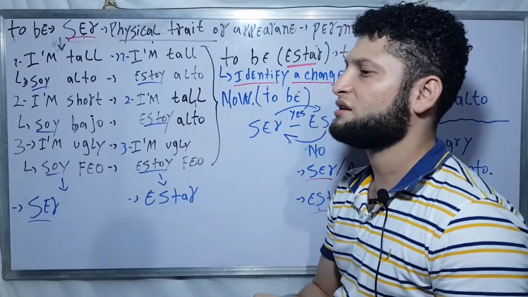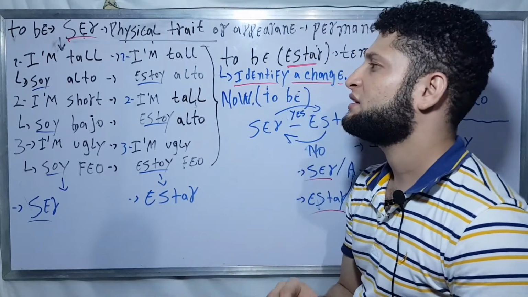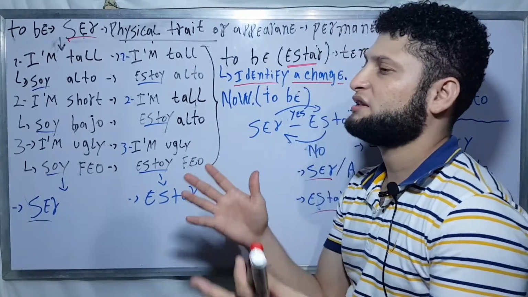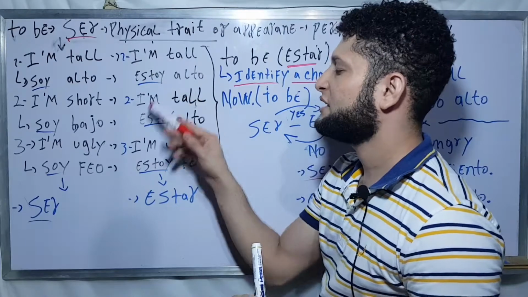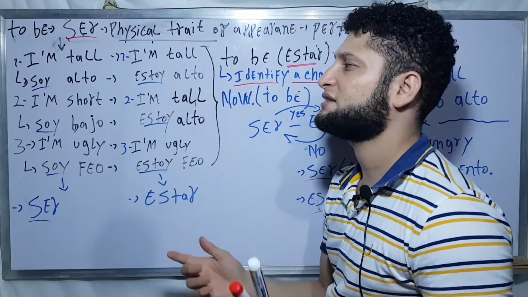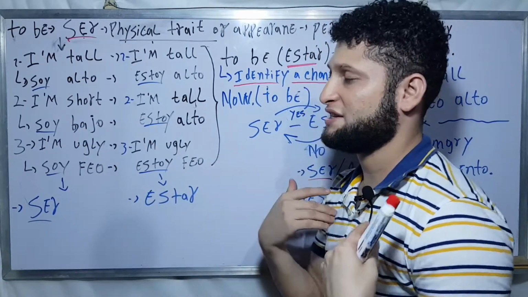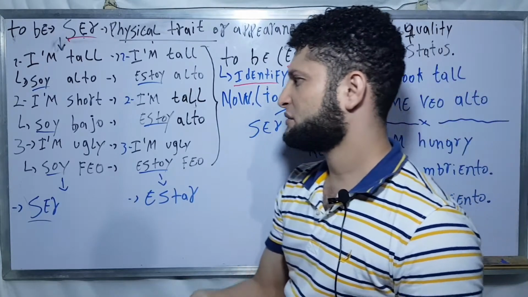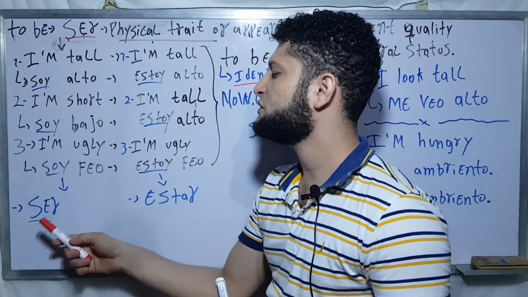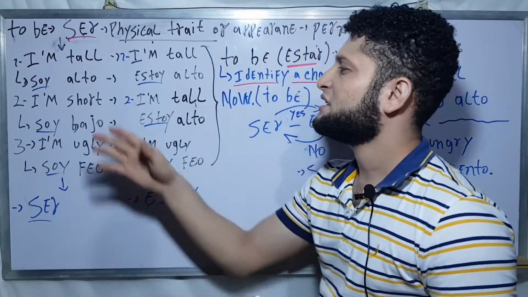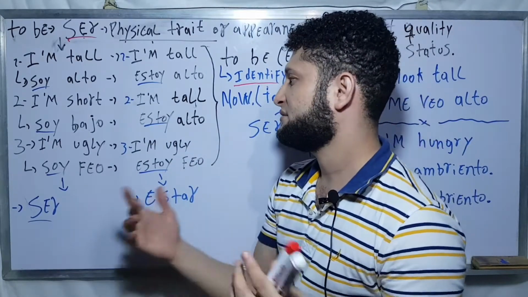After a while, maybe in some hours, even a week, I will be the same person. I will be short, because if I say that I'm tall with the verb estar, estoy alto, that means that I'm not tall, no soy alto with the verb ser, because it's not my nature. Okay, so now we have another one. I'm short. The same explanation: with the verb ser, if I say that I'm short, it's part of my nature.